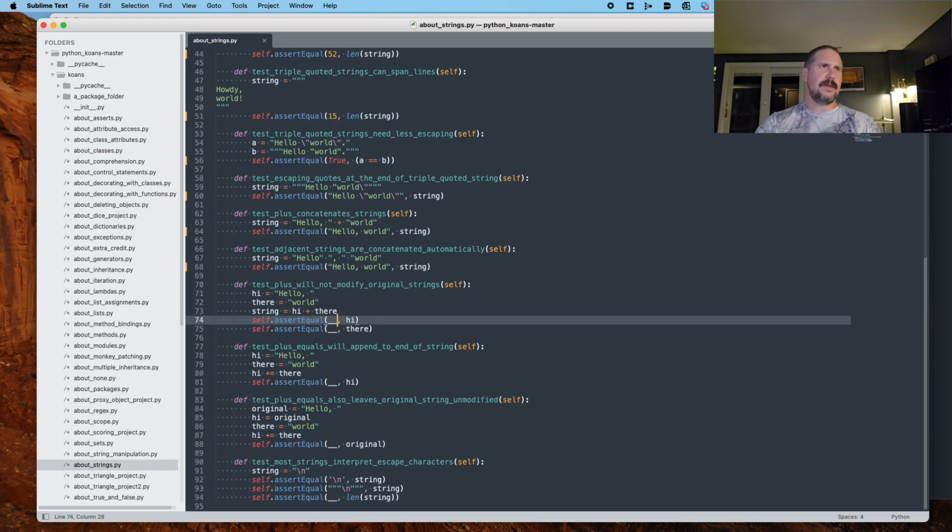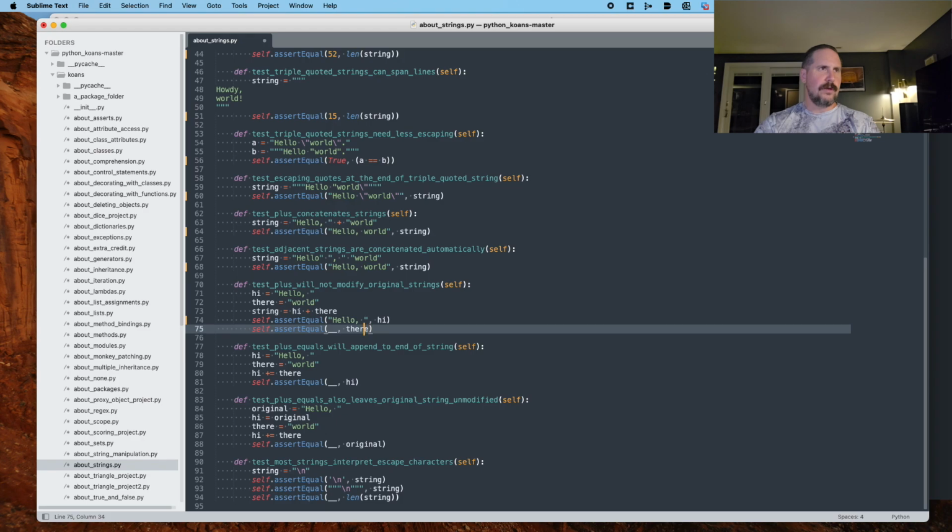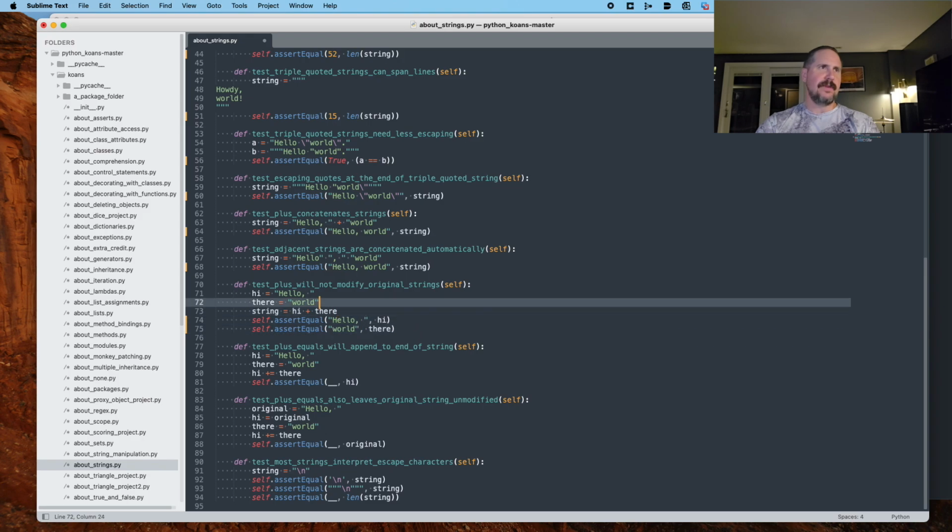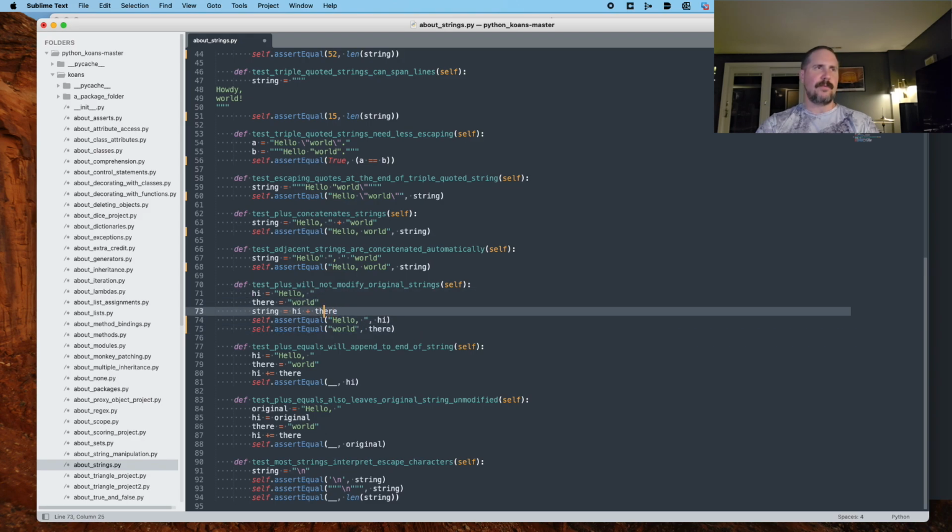Well, this says test plus will not modify the original string. So I think that hi, its value for comparison, will be hello space. And there, I assume, will evaluate to world still, because its original value does not get modified by the concatenation occurring with the plus operator.